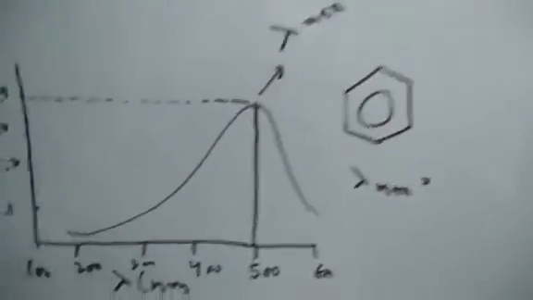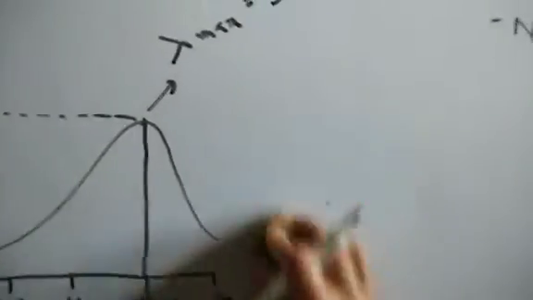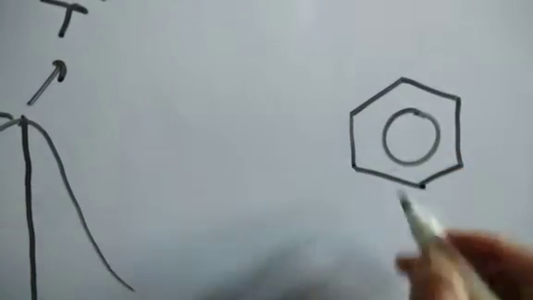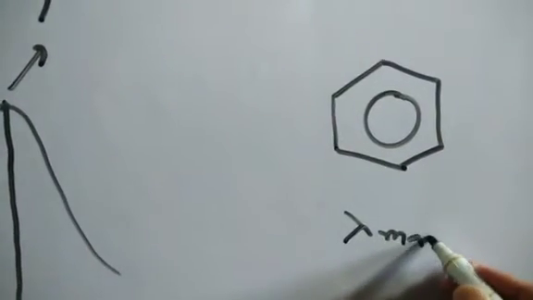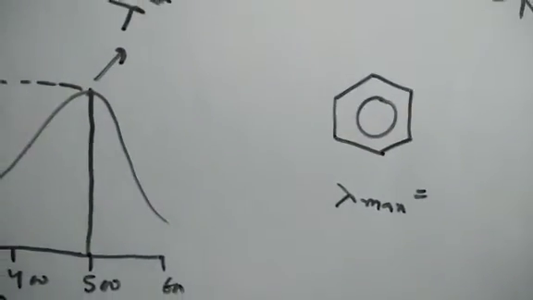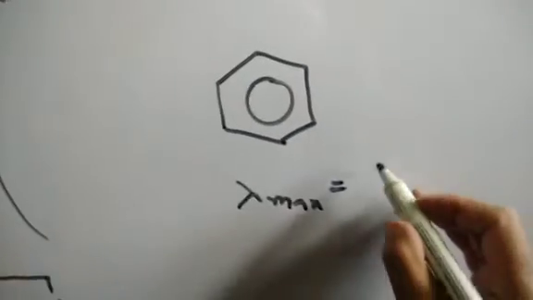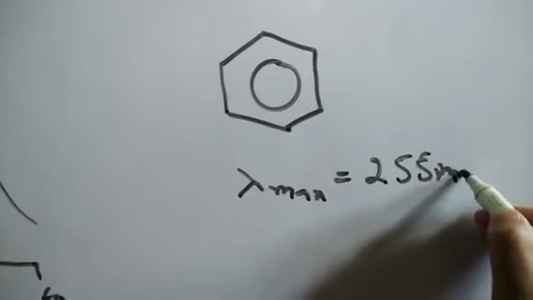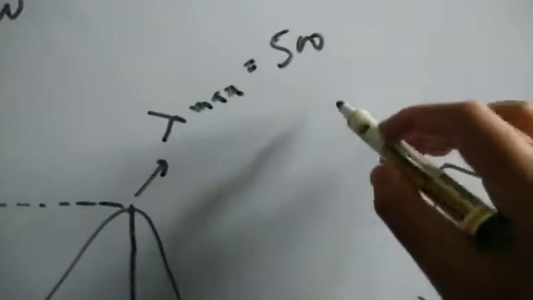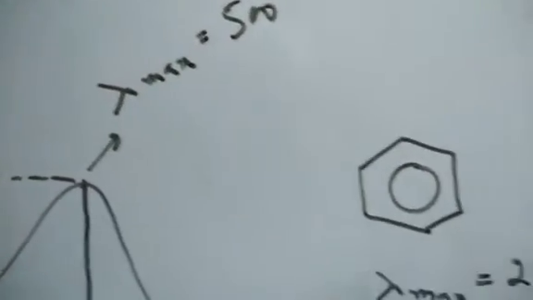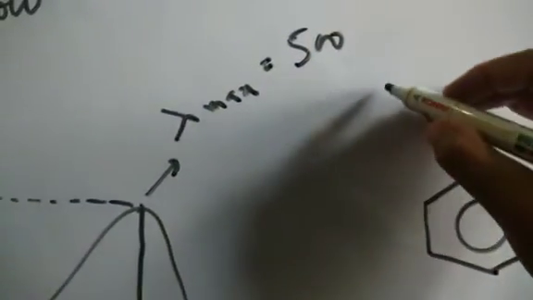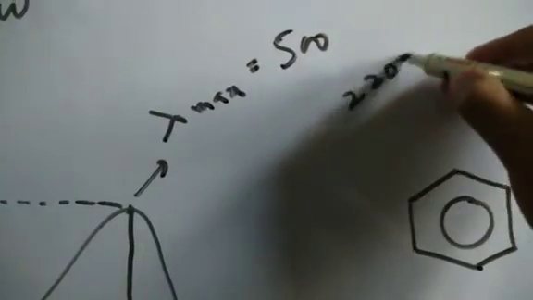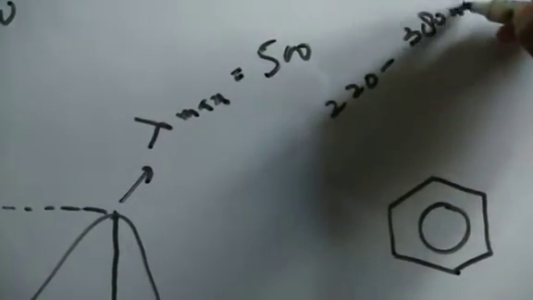Same is the case with the benzene molecule. Benzene has lambda max around 255. Now the 255 range, we know, is the ultraviolet range. We know ultraviolet is around 220 to 380 nanometers.